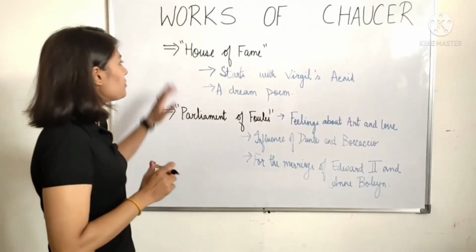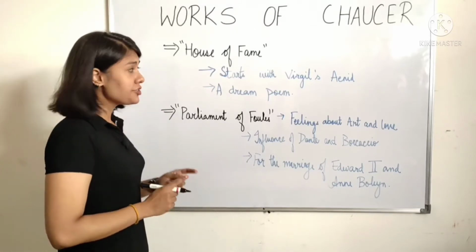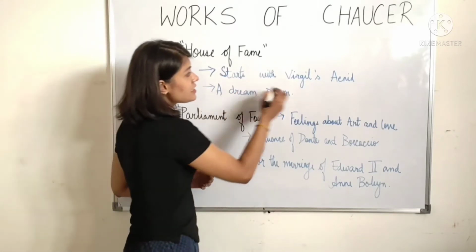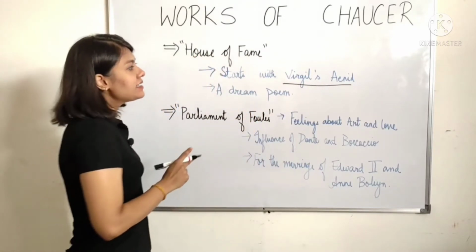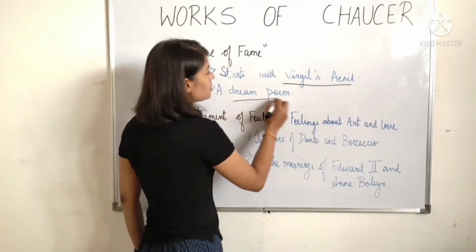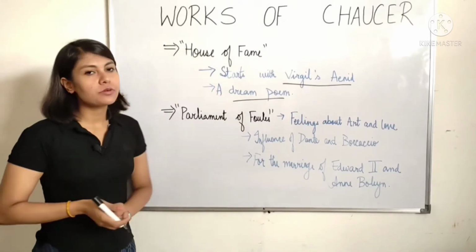The next one we're going to talk about now is House of Fame. The first thing that you need to remember about this work is that it starts with Virgil's Aeneid, and the second thing you need to remember is that it is also a dream poem. Now let me tell you what actually happens in this poem.